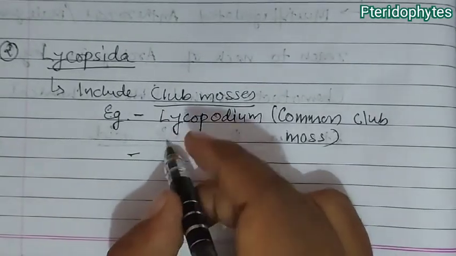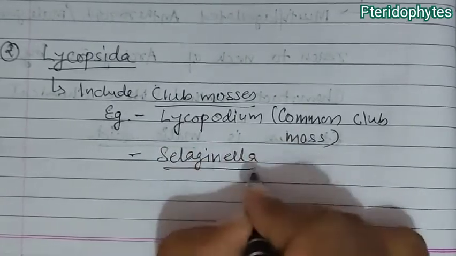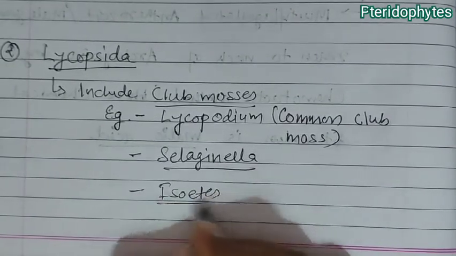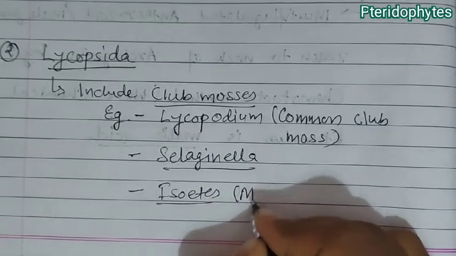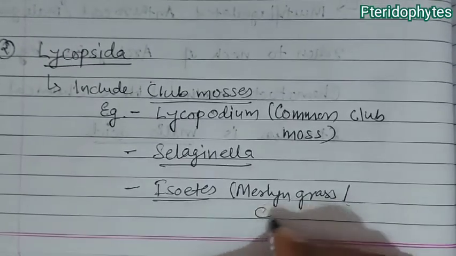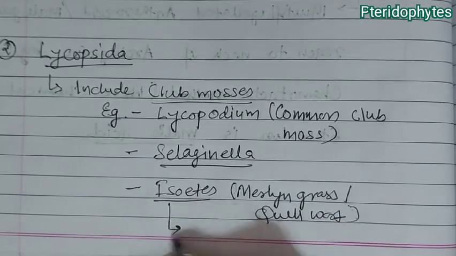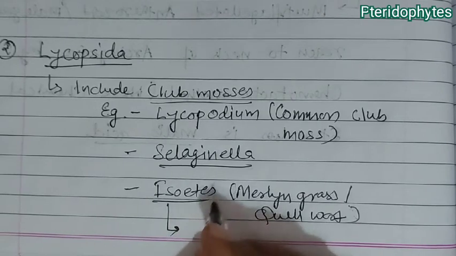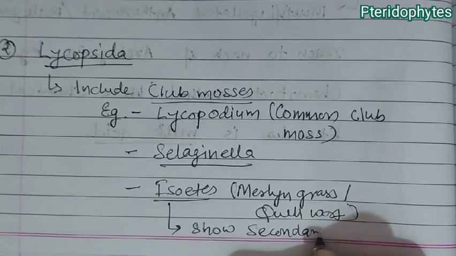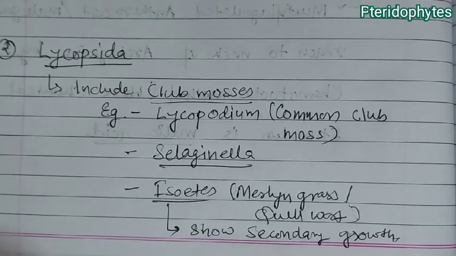Another example is Selaginella, which is one of the important examples of this class. Third, we can write about Isoetes. Isoetes is also known as Merlin's grass or quillwort, and it is one of the exceptional pteridophytes in Lycopsida which shows secondary growth, meaning it can form thick woody stems. So secondary growth is found in Isoetes.